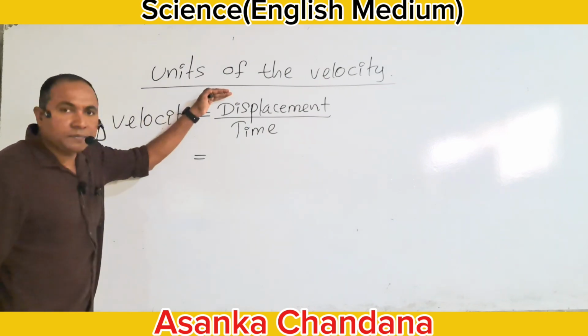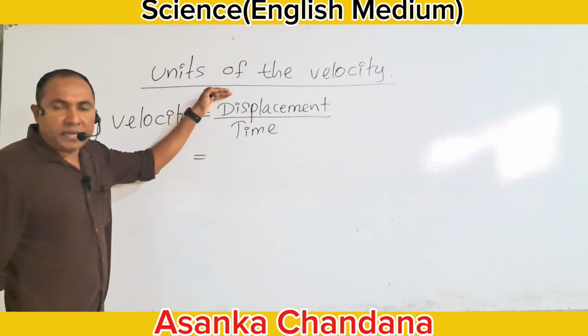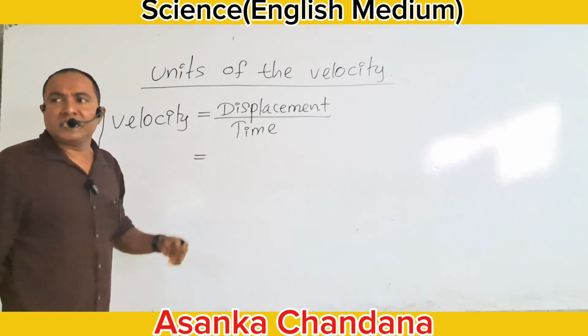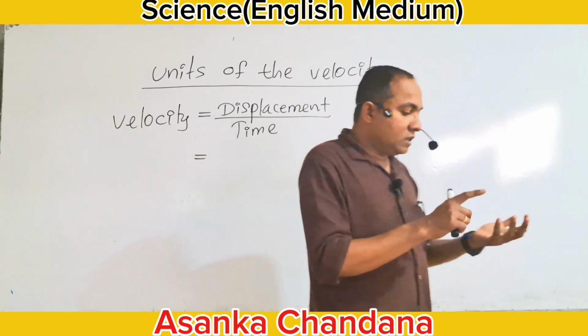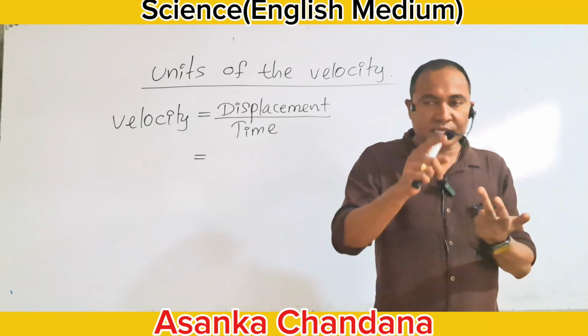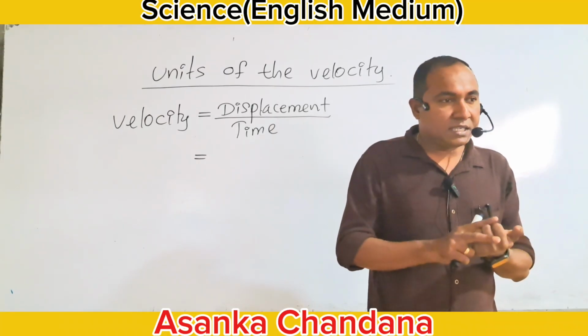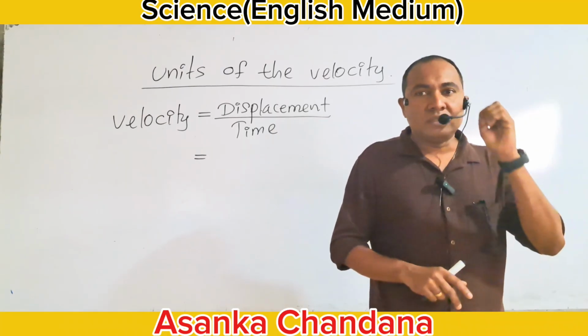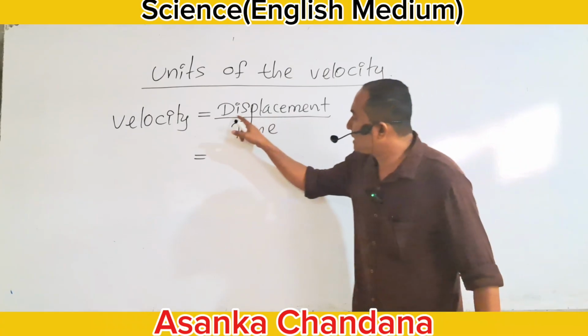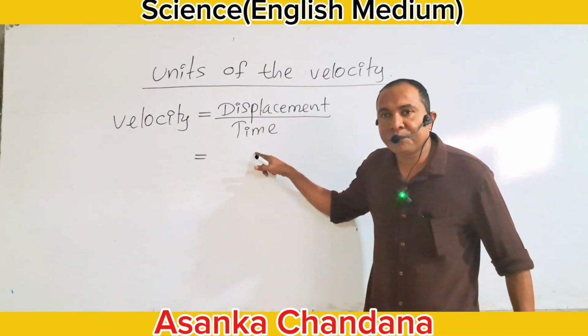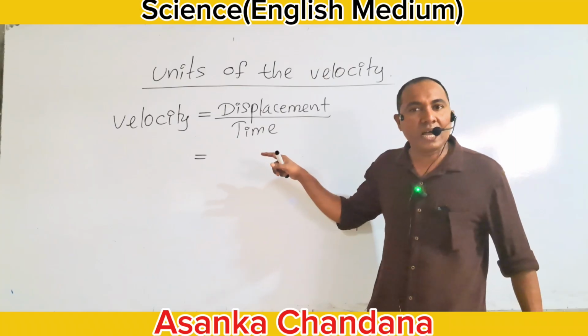What are the units used to measure the displacement? Millimeter, centimeter, meter, kilometers are the units that can be used to measure displacement. What are the units that can be used to measure time? Second, minutes, hour.